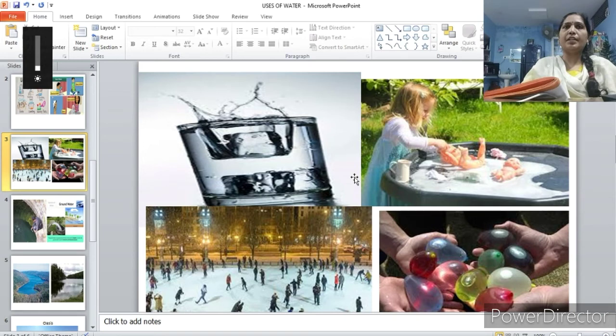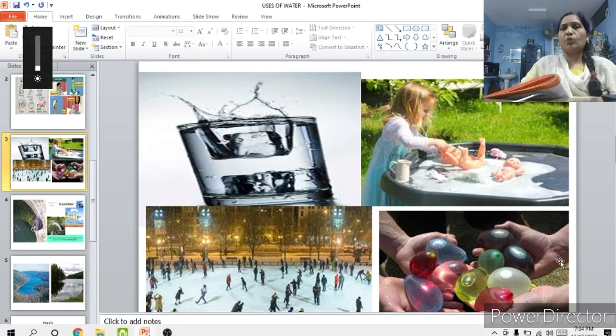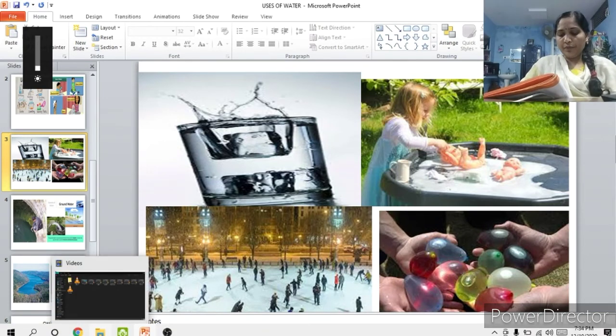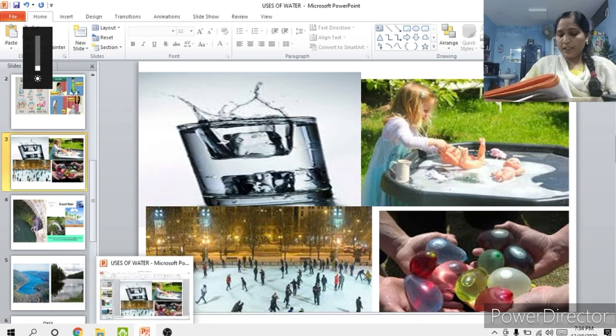So you mentioned playing with water, water balls, washing toys, formation of ice. These are all unique uses. Why are these uses of water known as unique? Why are we saying this water use is known as unique use? Because here we are using water just for fun. So that's why it's known as unique use of water.